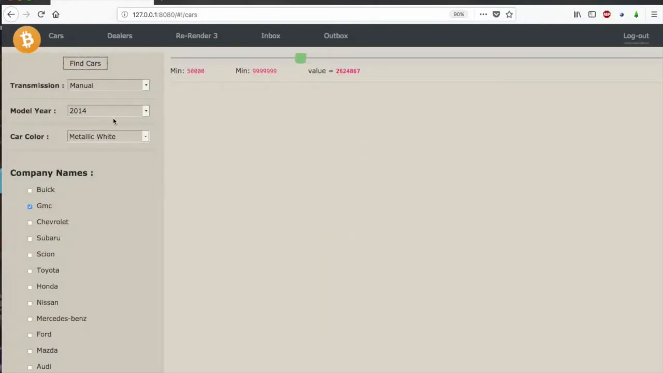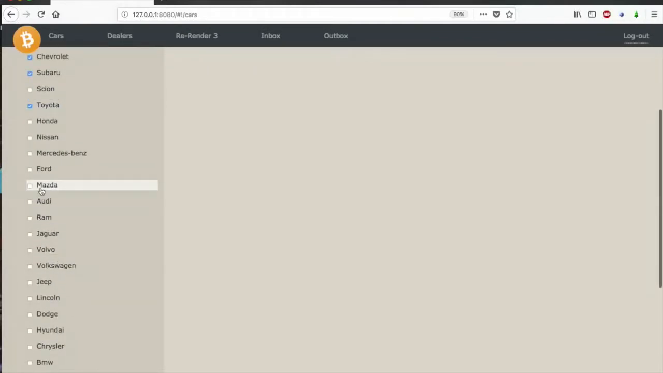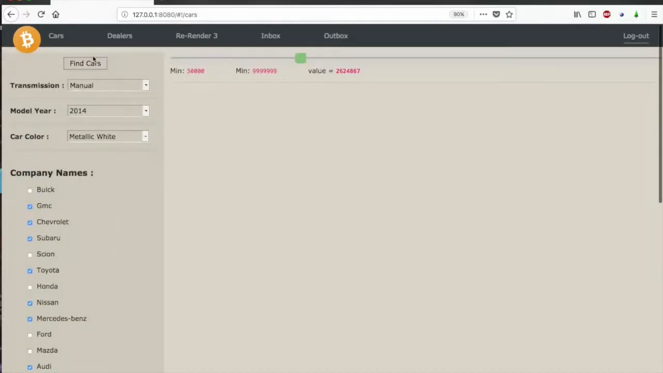So there is no car for this color. So let's choose all the cars: Mercedes, Nissan, Audi, and let's find. So I think there is no car of metallic white.